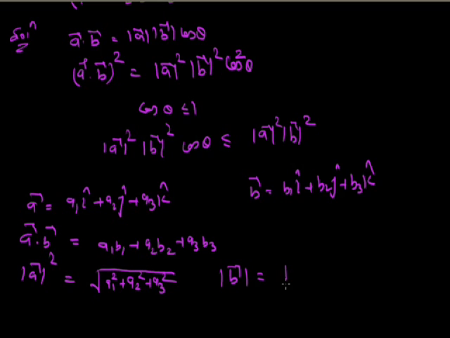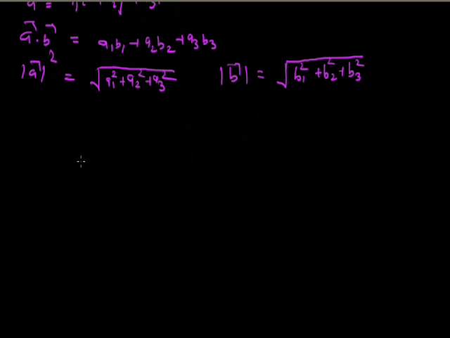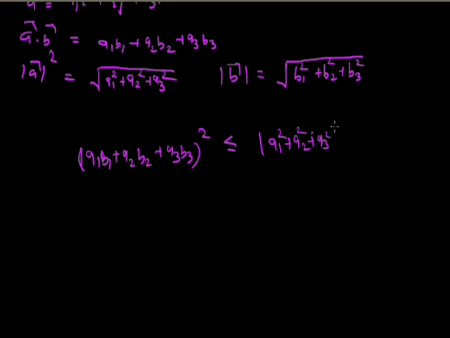Magnitude of B vector is under root of b1 square + b2 square + b3 square. So now put these things there. By this we get (a1 b1 + a2 b2 + a3 b3) whole square is less than or equal to (a1 square + a2 square + a3 square)(b1 square + b2 square + b3 square). Let's take the next example.